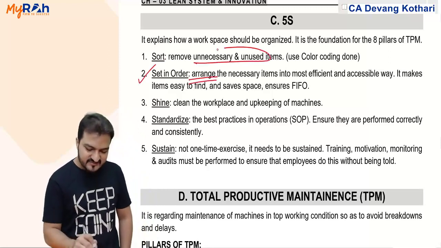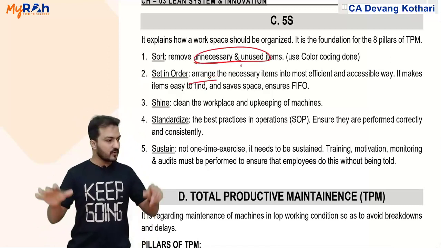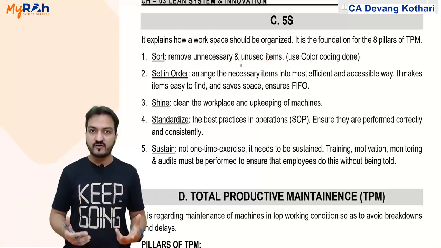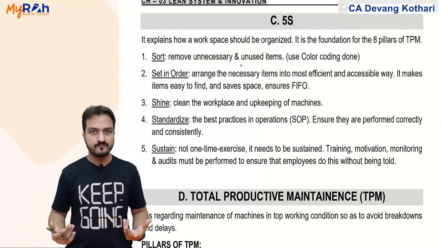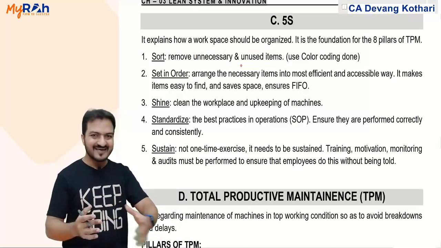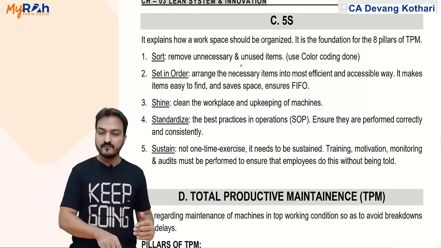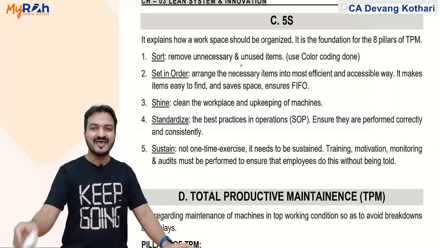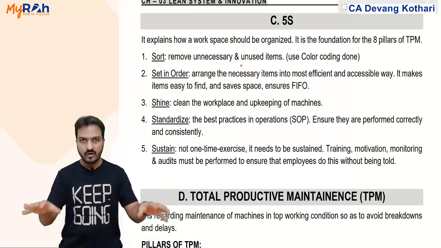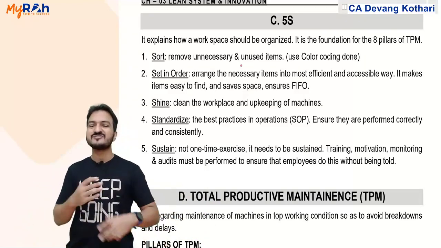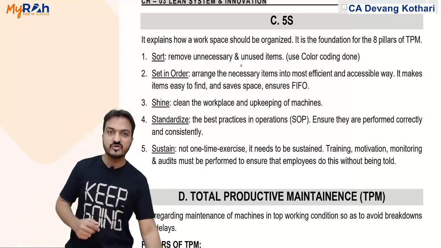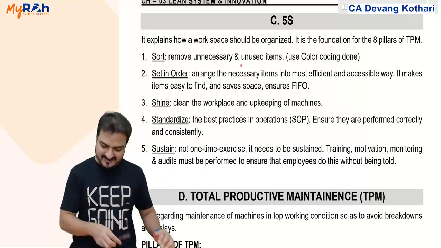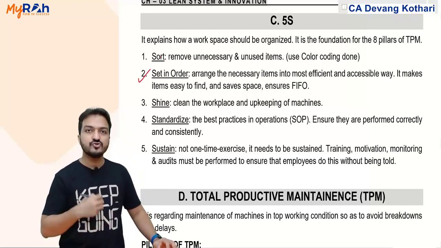Look, now that the unnecessary, unused items are removed, what I have here are only the necessary items. But the necessary items should be arranged in a proper way so that it is more useful to you. Like I told you, my daughter's toys I removed because they are unused items, but my stuff, like my mouse pad, my mobile phone, my AC remote, I will arrange on my desk in a proper way so that it is most convenient for me to use. My bottle of water is also required. I have arranged it over here so that it is more convenient for me to use. Yes. So my second step is to set in order, means to arrange.